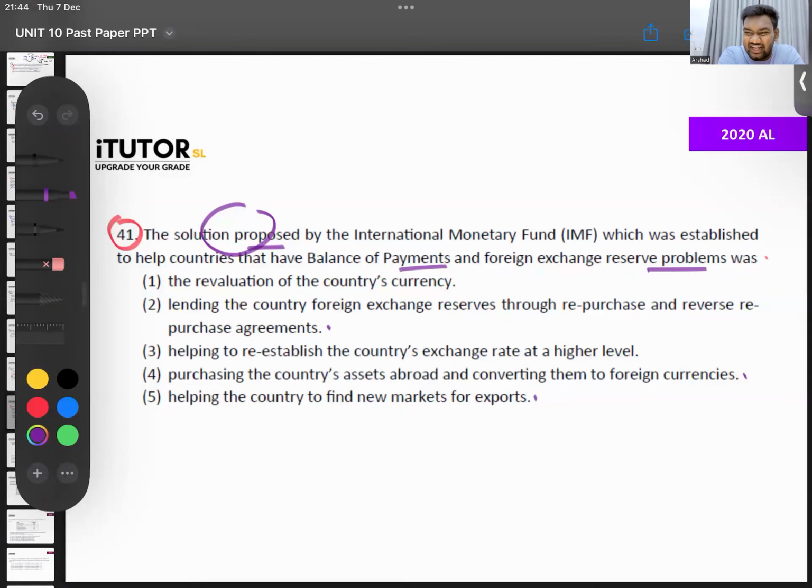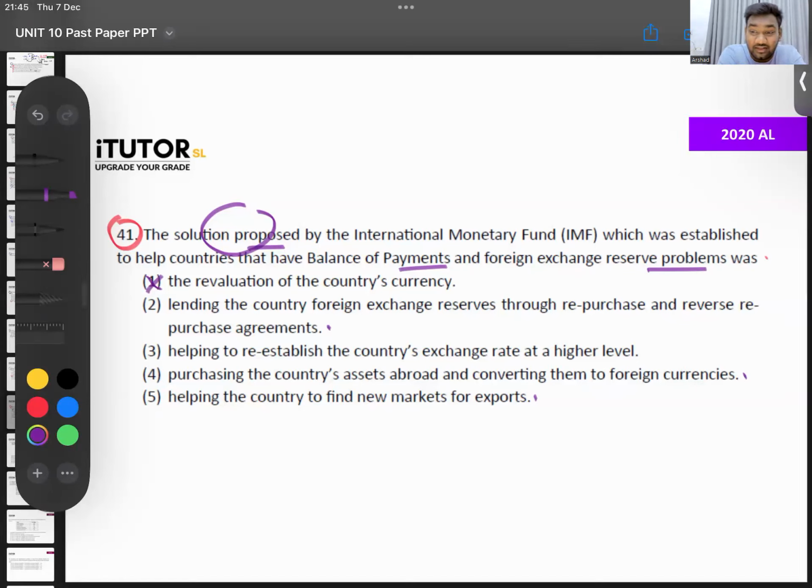Revaluation of the exchange rate? I don't think so. The IMF will not tell us to revalue. They might ask you to devalue, to bring it down if you have a BOP problem. You have a trade deficit and all, then bring it down, they might say. They might not say revalue. Number one is gone.